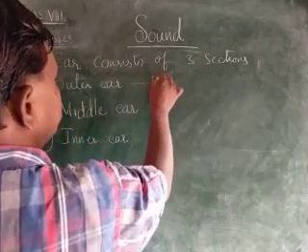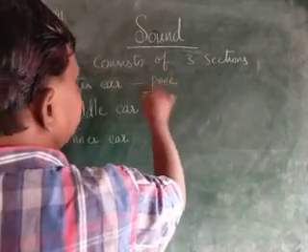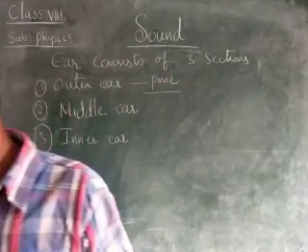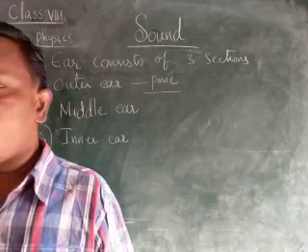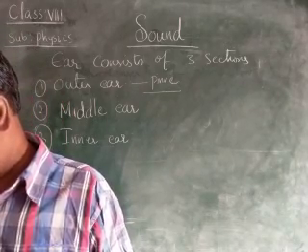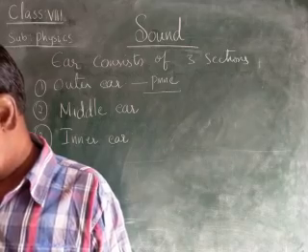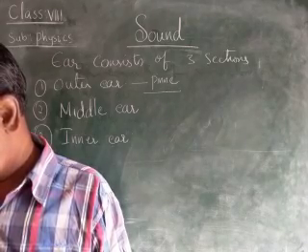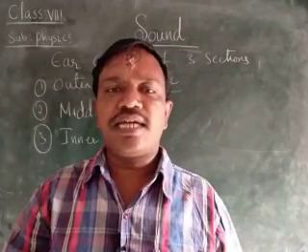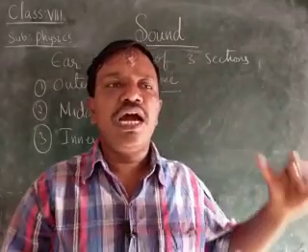Okay, the outer ear is also called the pinna. Outer ear, middle ear, and the inner ear. And see here, children, the pinna is the outer ear which collects the sound vibrations. The one which collects the sound vibrations is the outer ear.